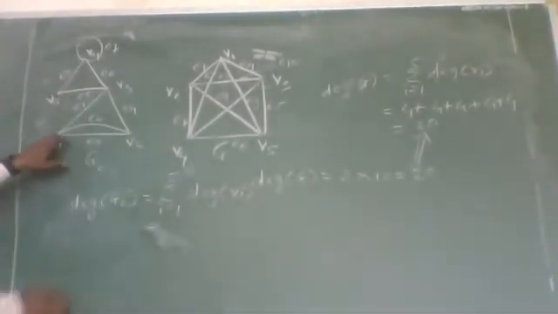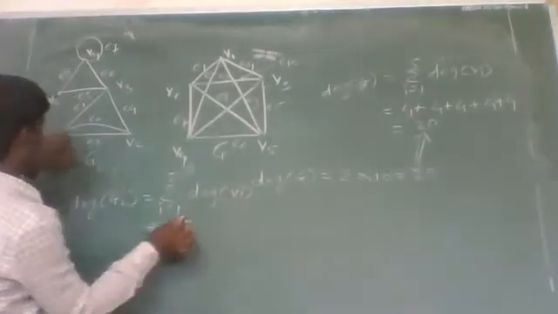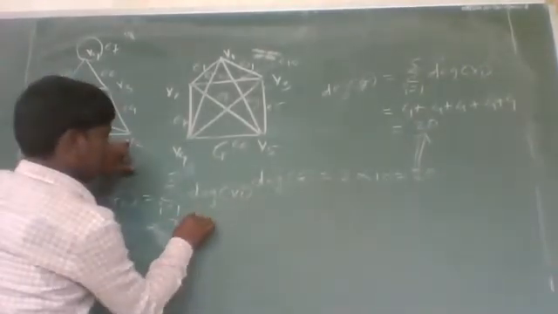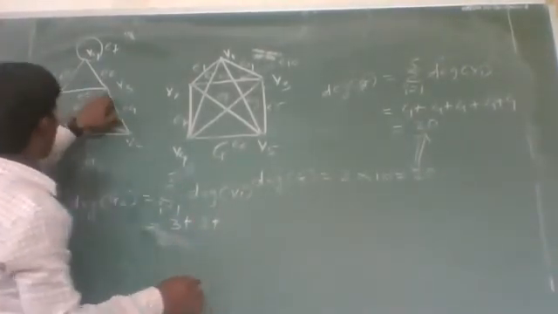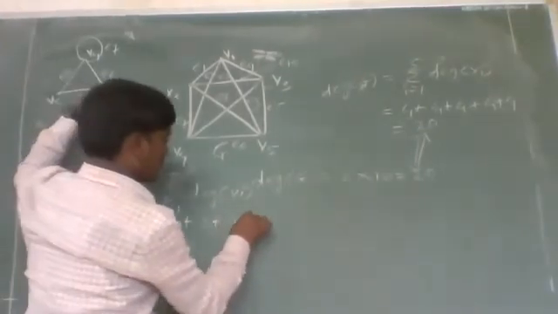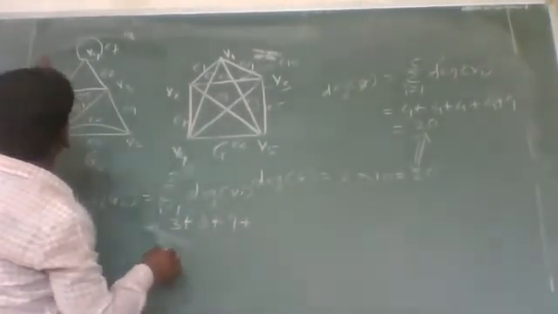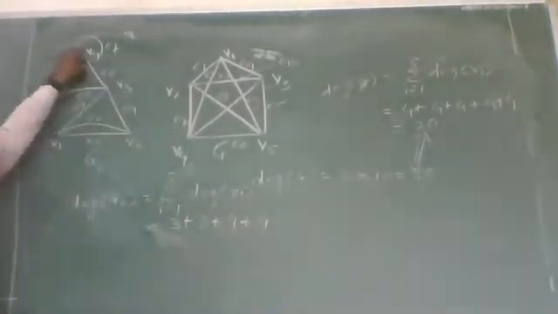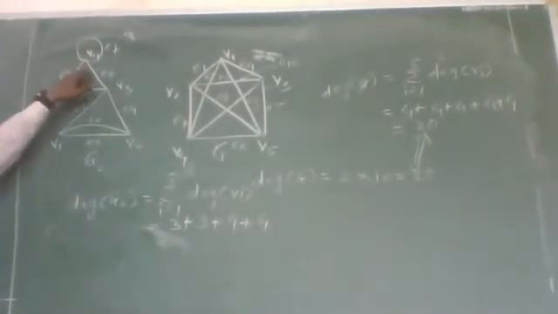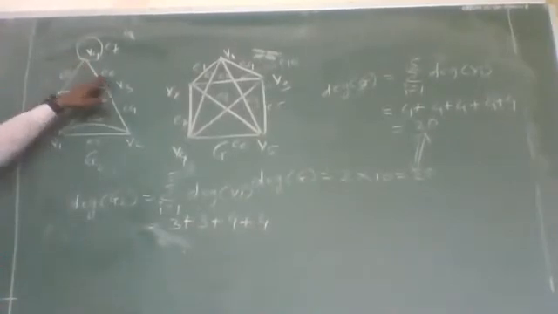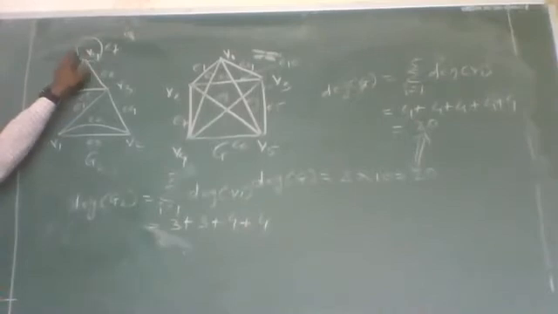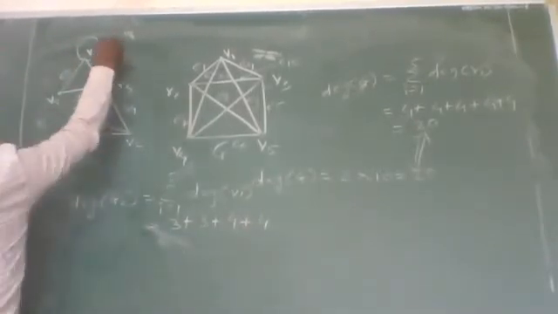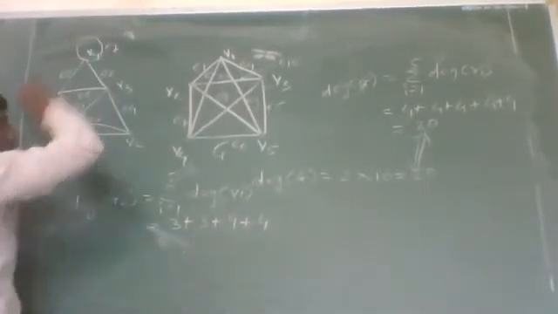Degree of vertex V1 is 3, degree of vertex V2 is again 3, degree of vertex V3 is 4, degree of vertex V4 is again 4, since E6 and E8 are 2 loops and each loop contributes 2 degree, therefore the degree of vertex V4 is 4.